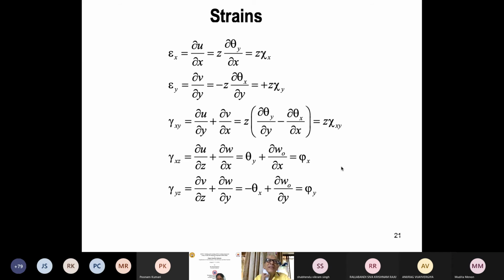Most of the books have classical derivations of either shear energy zero, C1 formulation. The only book that is closest to this is by, what is that, green book or red book? Plesha, Cook, R.D. Cook. Please see the book by R.D. Cook and Plesha. That is the closest that comes to this derivation. Other books will have differences. And this is the latest derivation that I can think of.